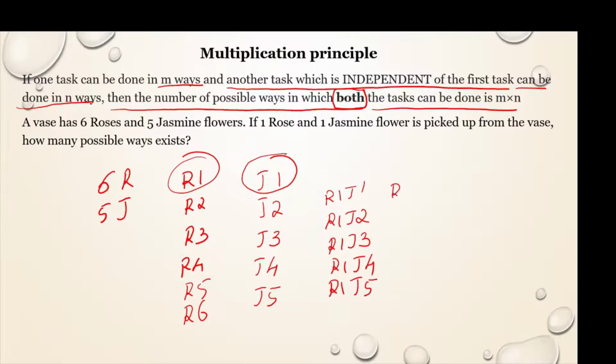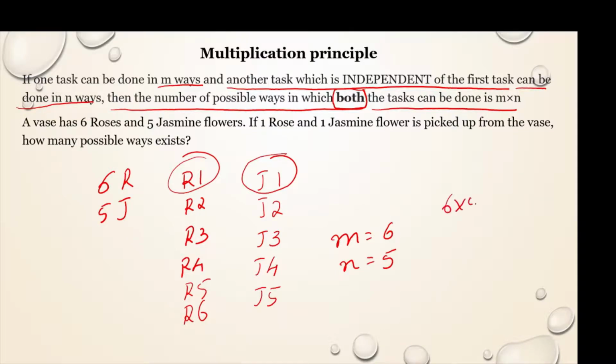Or else, I can pick rose 2 and jasmine 1. So I can keep on writing like this. Because we have a combination here, m equals 6 and n equals 5. Since there is a combination, we can multiply, that is 6 into 5, that is m into n, 30 ways. In 30 different ways I can pick rose and jasmine. That means I have a combination here. I can pick rose 1 and jasmine 1, like that. If I pick in combination, I can pick in 30 different ways.